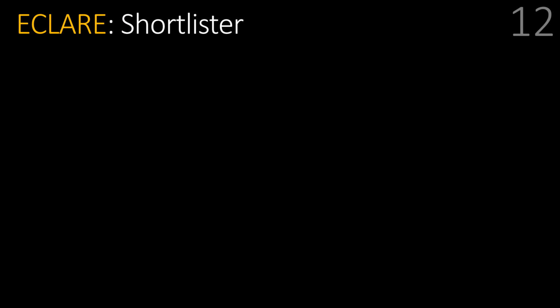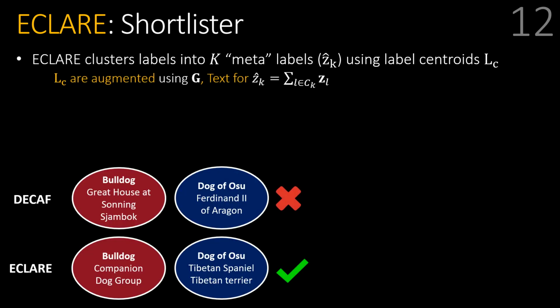As stated before, in extreme classification scenarios, learning L one-versus-all classifiers is infeasible. ECLARE learns a shortlister to scale to millions of labels in three steps. First, L labels are clustered into K meta labels using label centroids. These centroids are generated using the incomplete ground truth. Therefore, clustering could be really inaccurate. ECLARE completes the ground truth by augmenting the label centroids using the correlation graph matrix G.